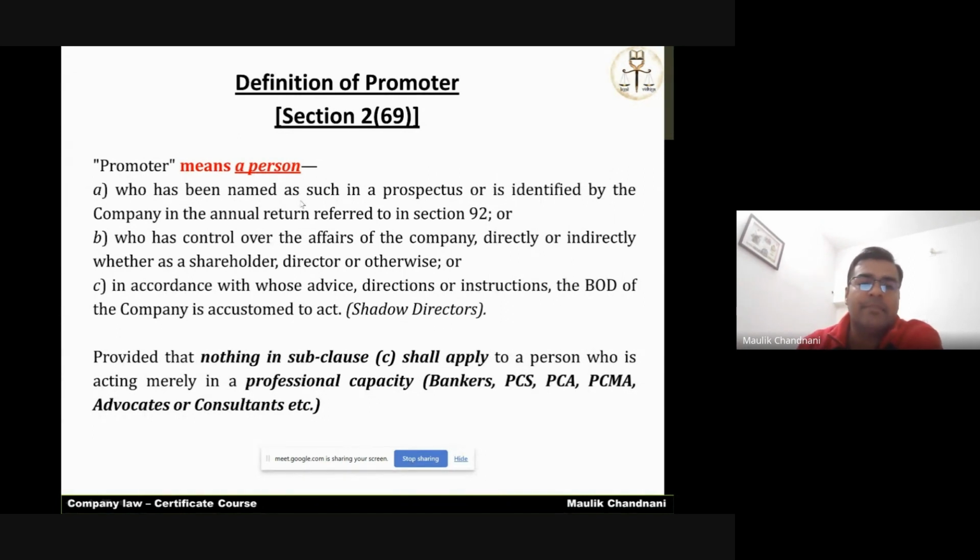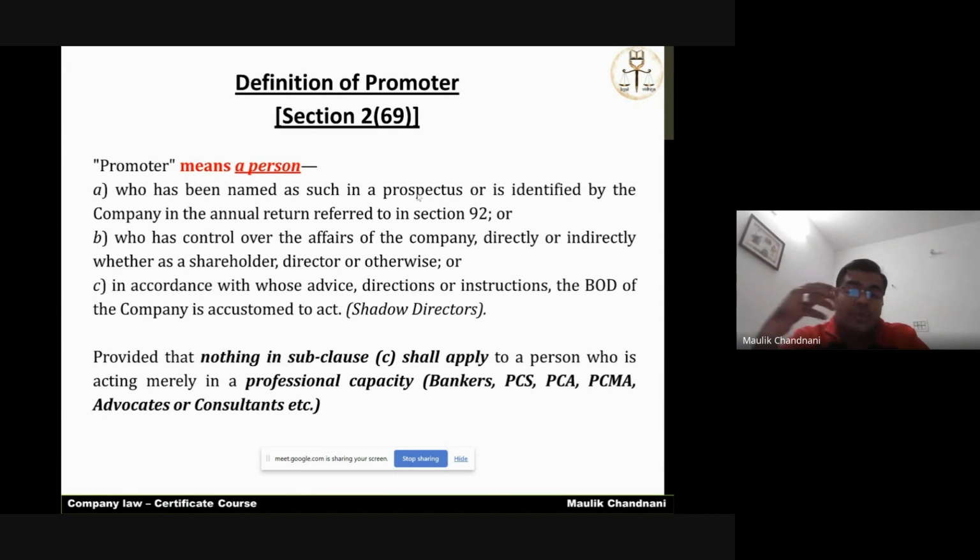Now it means a person. What is special about the word person? Person includes both natural person and artificial person. So any person who has been named as promoter in the prospectus. Now what is a prospectus? It is a document through which the company raises funds.